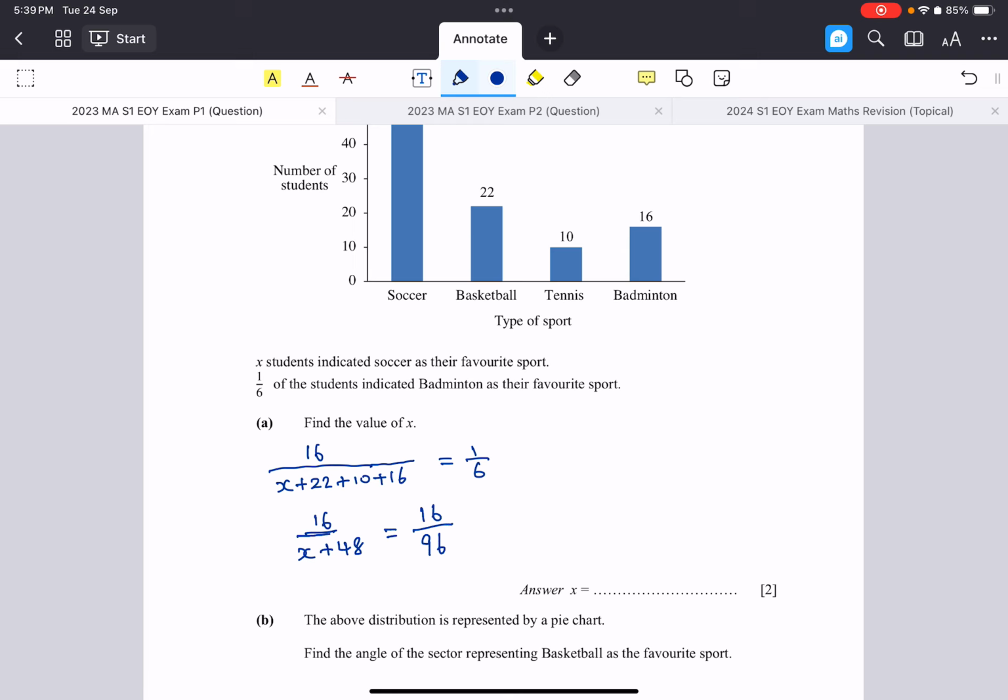But there are, of course, other methods that you can employ. You can just leave it as 1/6 and then do cross multiplication. You will get the same answer. But anyway, just by writing this, because the numerator is the same, I expect the denominator is the same. So x plus 48 is equal to 96. That means x is actually equal to 48. So that's one way to do it, right? Of course, I'm not saying this is the only way. Sometimes a good mathematician is someone who tries to find the most efficient way to solve a math problem, right?